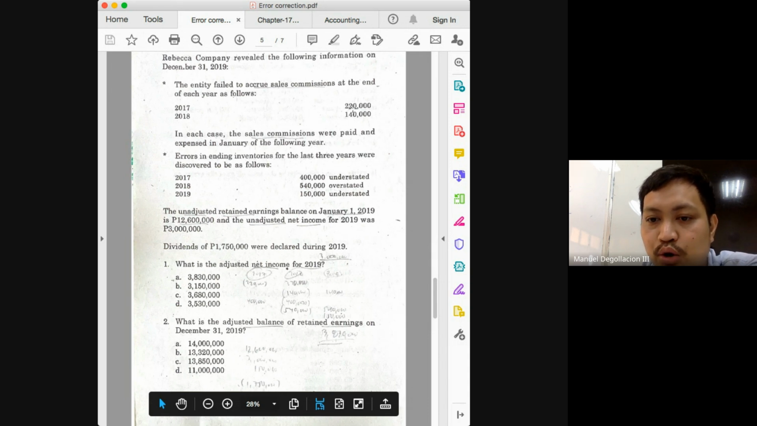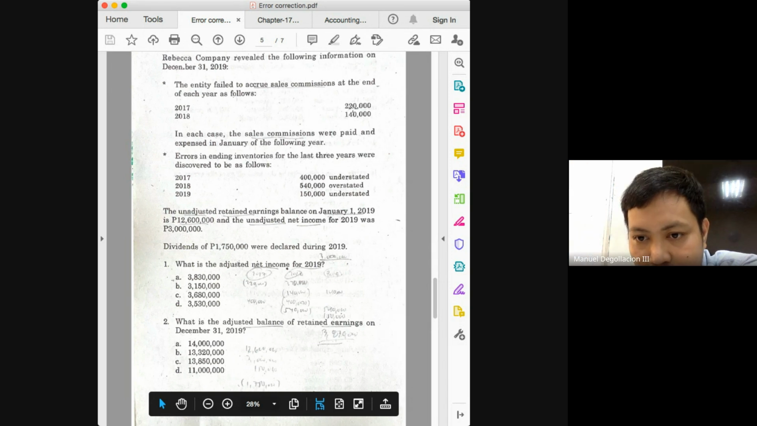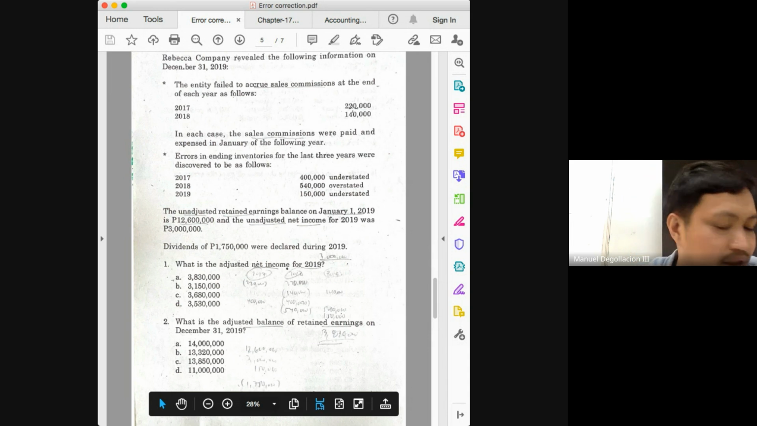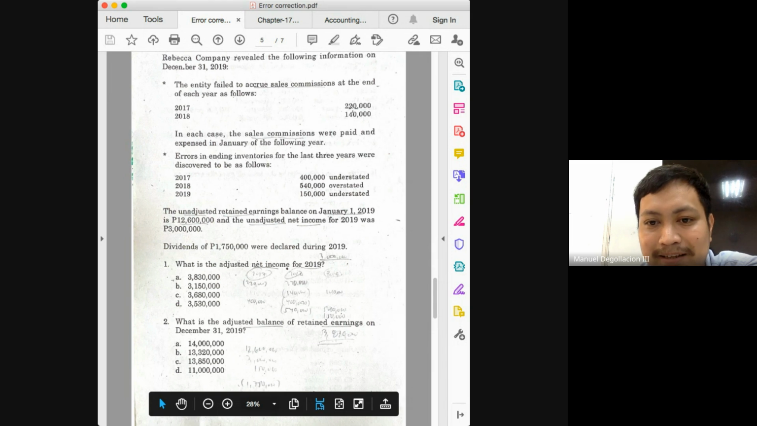Understated by 220, overstated by 140, overstated by 540, overstated by 400. So what would be the net adjustments needed here? How much, class? 540 plus 400, that's 940 plus 140, 1,040,000 minus 220. How much is 1,040,000 minus 220? How much? 860? Again, write that down somewhere. 860,000.